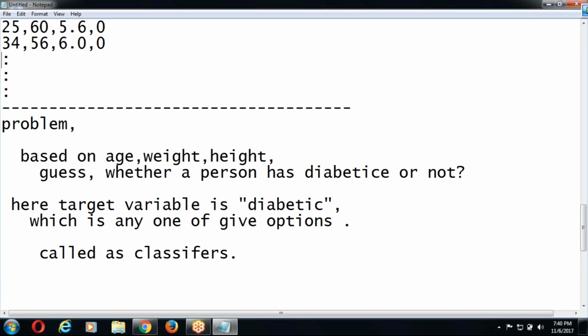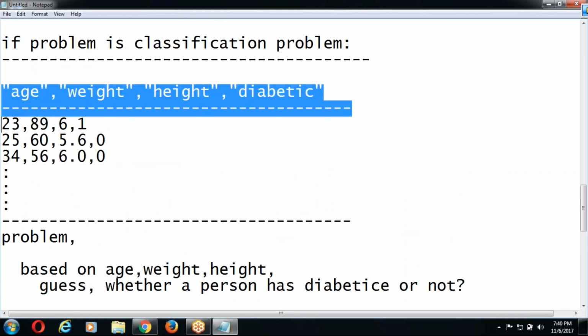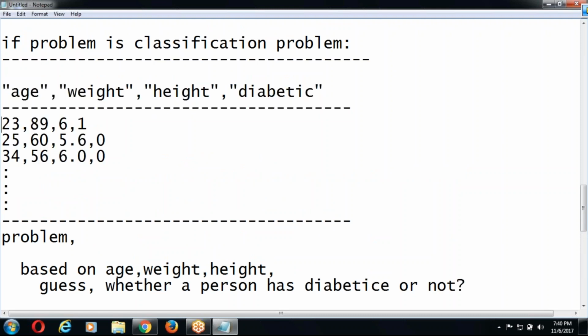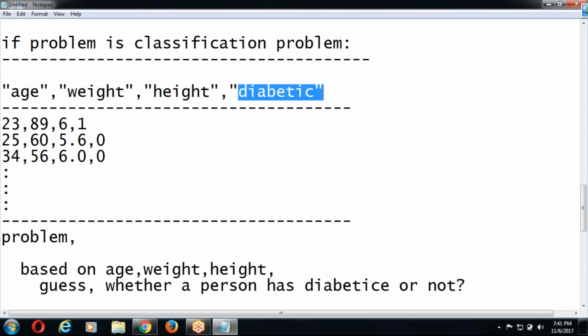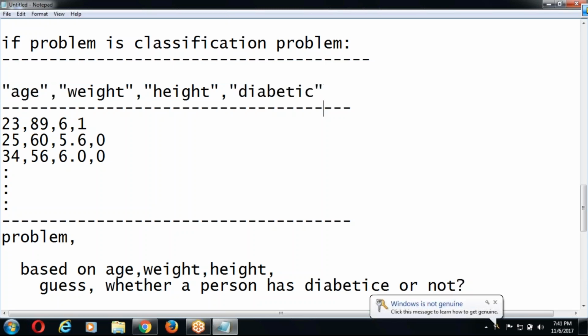If the problem is a classification problem, again here, this is my data set to train my model. The first 3 are input features, and the last one is the target variable. Target variable is called the label. Input variables are called input features.